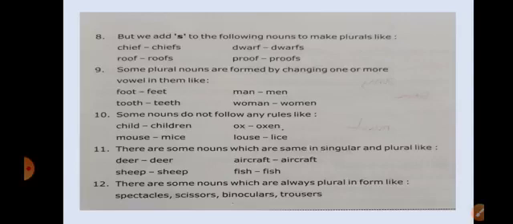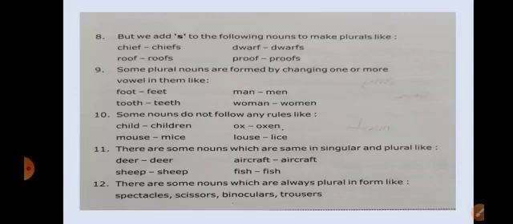But we add S to the following nouns to make plurals. So these are the examples they have given where we add only S if they are ending with F. These are the plurals like chief, chiefs, roof, roofs, dwarf, dwarfs, proof, proofs. You have to just learn these words by heart.